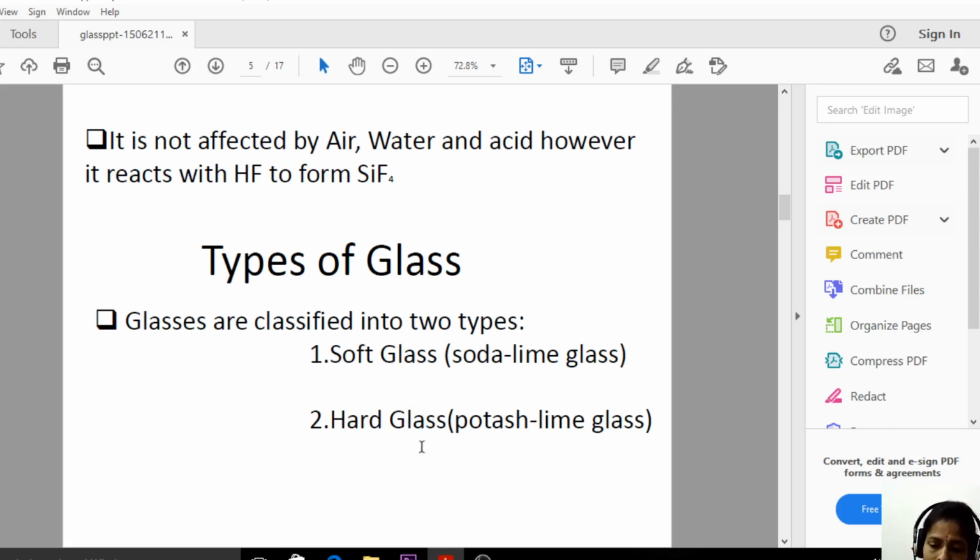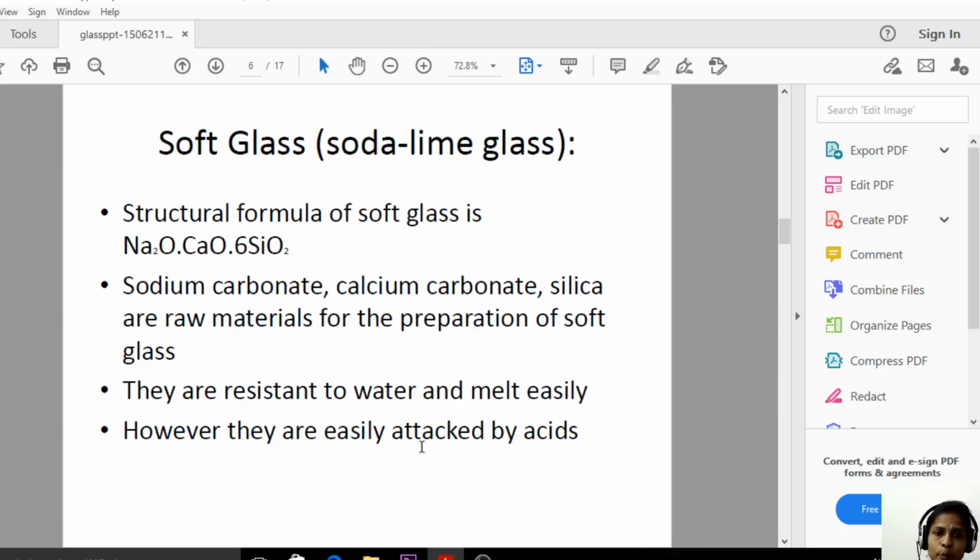Let us see the definition and the uses of soft glasses and hard glasses. Soft glass is also called a soda lime glass. The general formula of soft glass is Na2O CaO 6SiO2. This is the formula of soda lime glass. Sodium carbonate, calcium carbonate and silica are the raw materials for the preparation of soft glass.